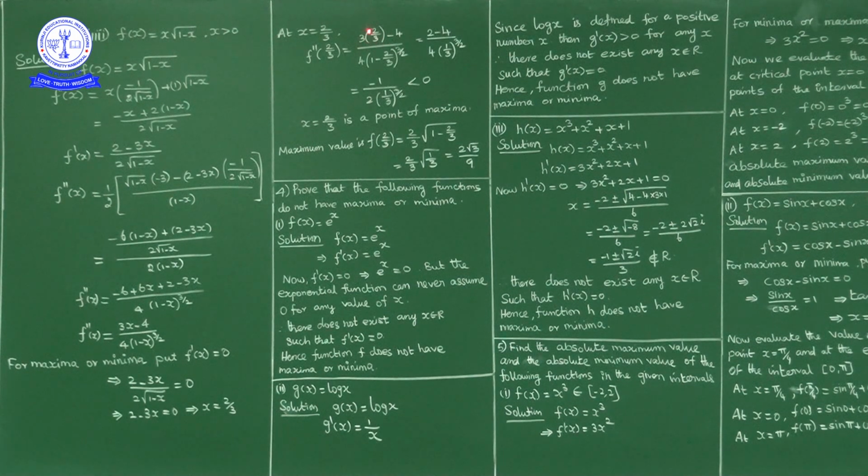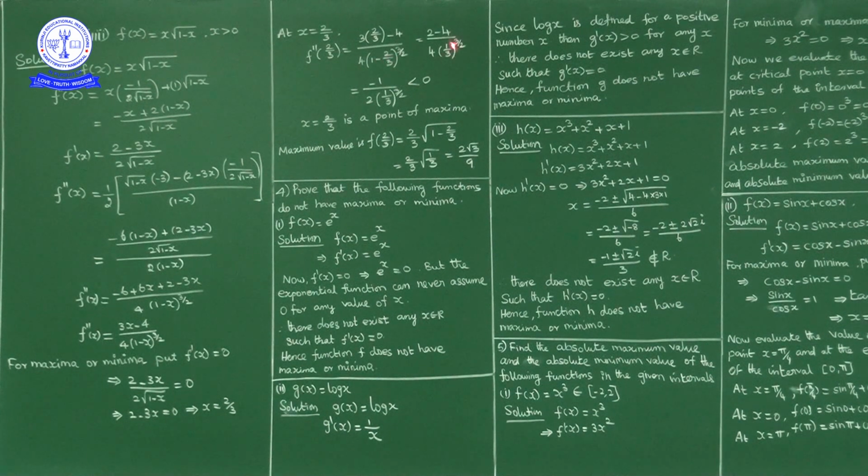So 3 into 2 by 3 minus 4 upon 4 into (1 minus 2 by 3) power 3 by 2. In the numerator, 3 cancels, so 2 minus 4 is minus 2. Minus 2 by 4 into (1 by 3) power 3 by 2, since 1 minus 2 by 3 is 1 by 3.